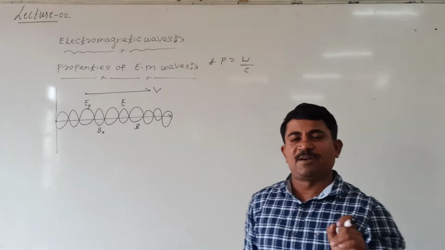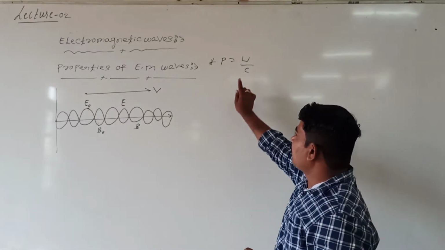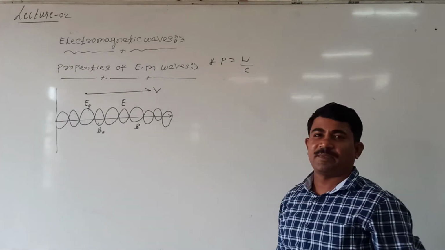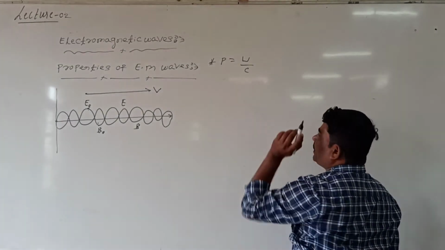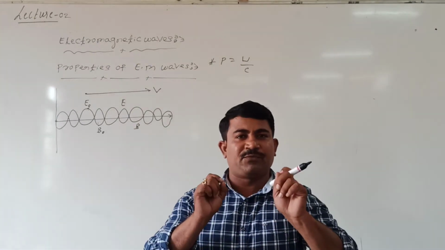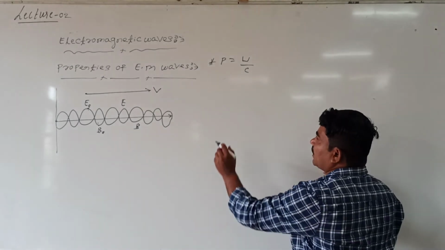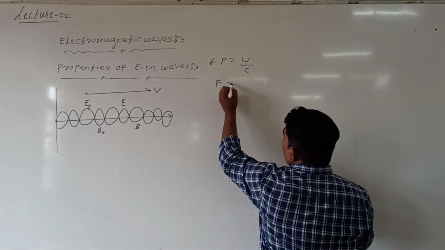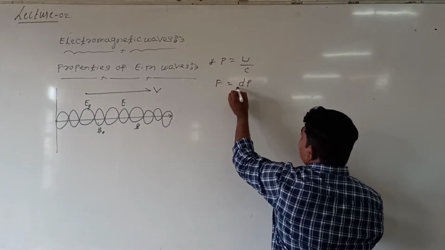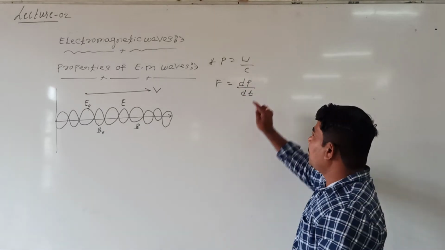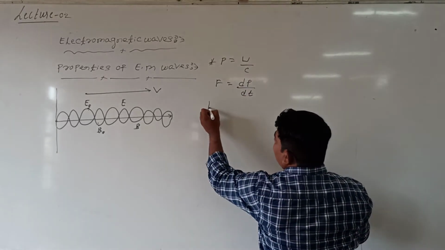Momentum of an electromagnetic wave is equal to energy divided by speed. But if it carries momentum, definitely it exerts a force. According to Newton's second law, the total force is equal to the rate of change of linear momentum. But P is equal to U by C. Then how much force exists?